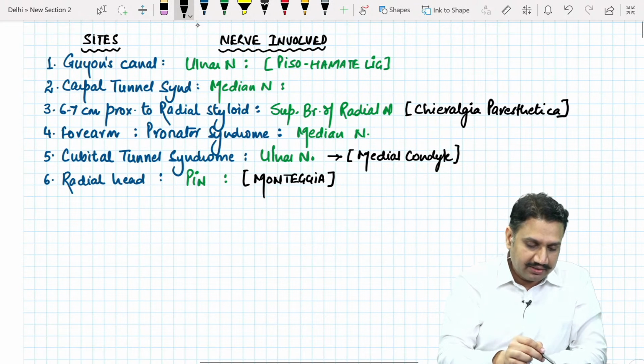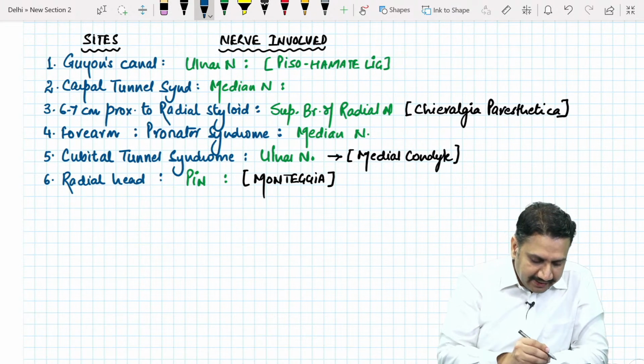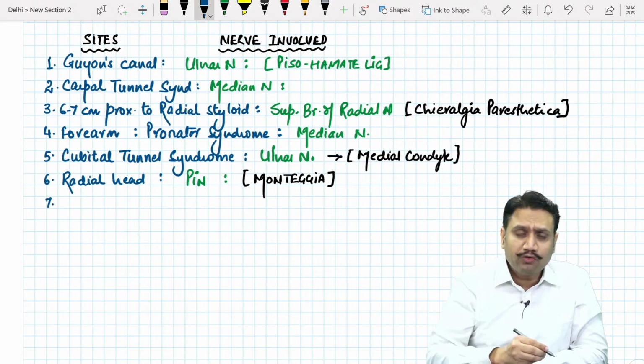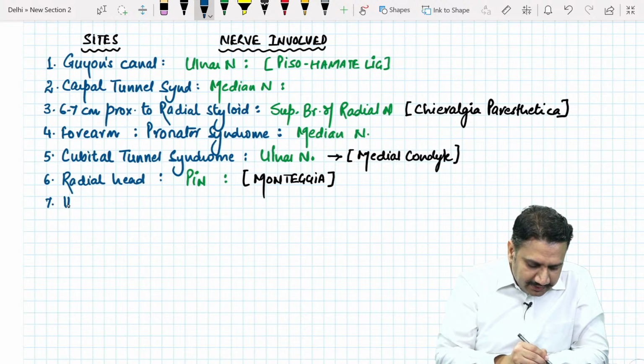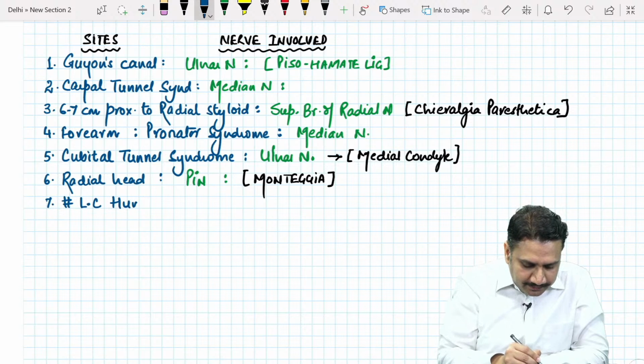Okay, so don't ever get confused with this. The radial head, number 7. We go further above, further on that other side, the fracture of the lateral condyle of humerus.